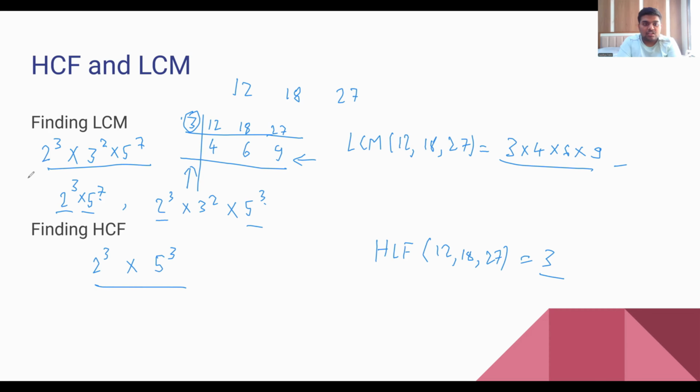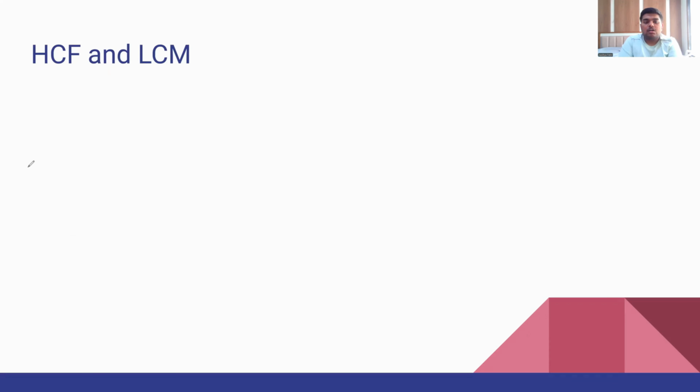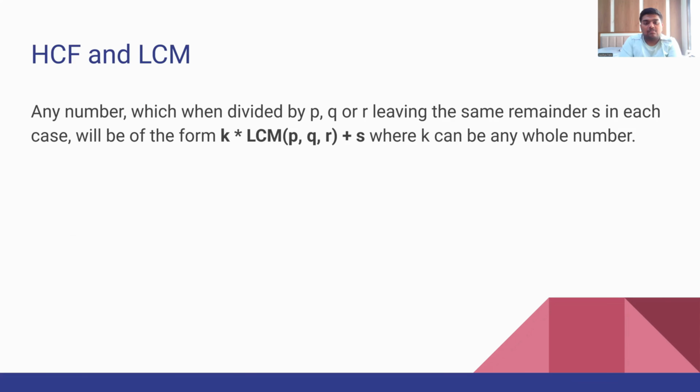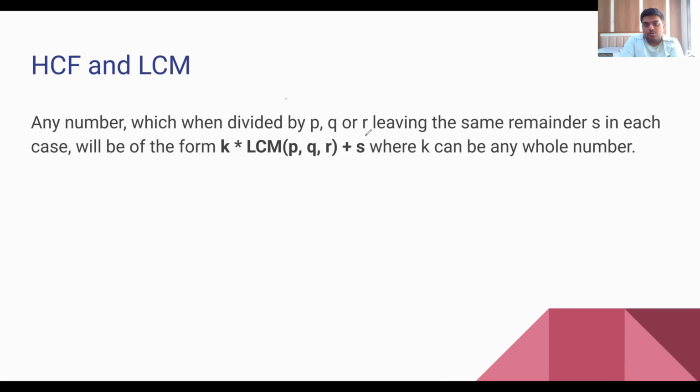So now let us look at some axioms that are valid for the LCM and HCF. So any number which when divided by P, Q, or R, leaving the same remainder S in each case will be of the form K into LCM of P, Q, R plus S.